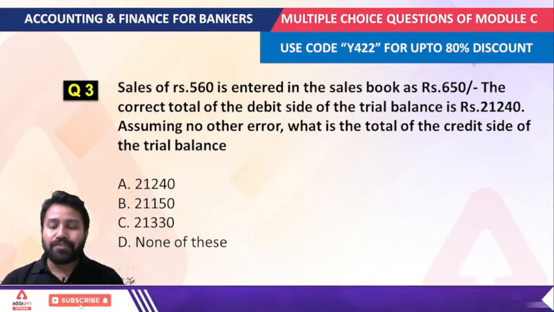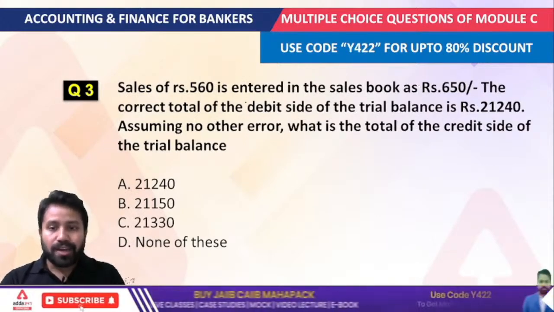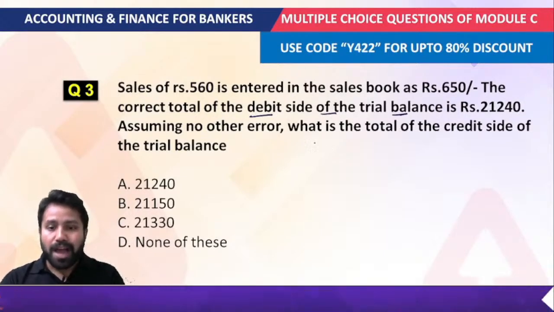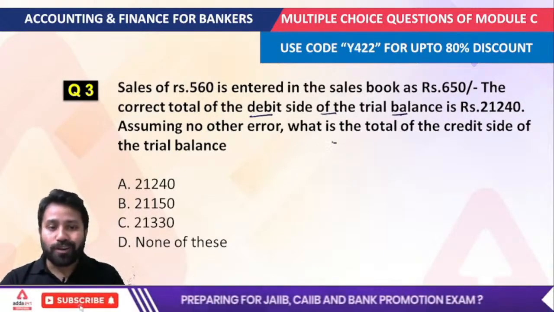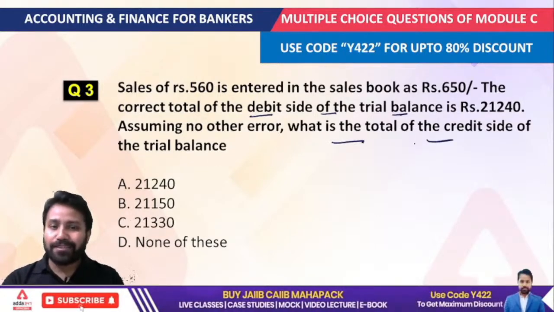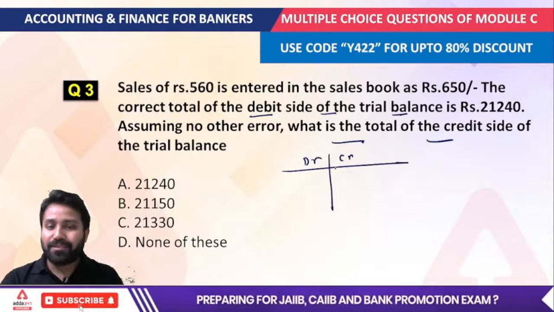Sales of 560 rupees is entered in the sales book as 650 rupees. What is the correct total of the debit side of the trial balance that is given, assuming no other error? So what is the total of the credit side of the trial balance? It is just asking for the wrong balance, because you will understand why we make the trial balance,